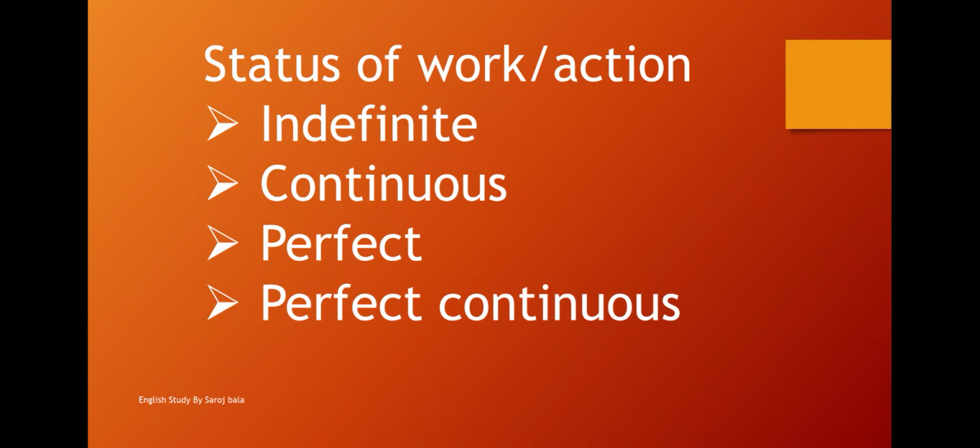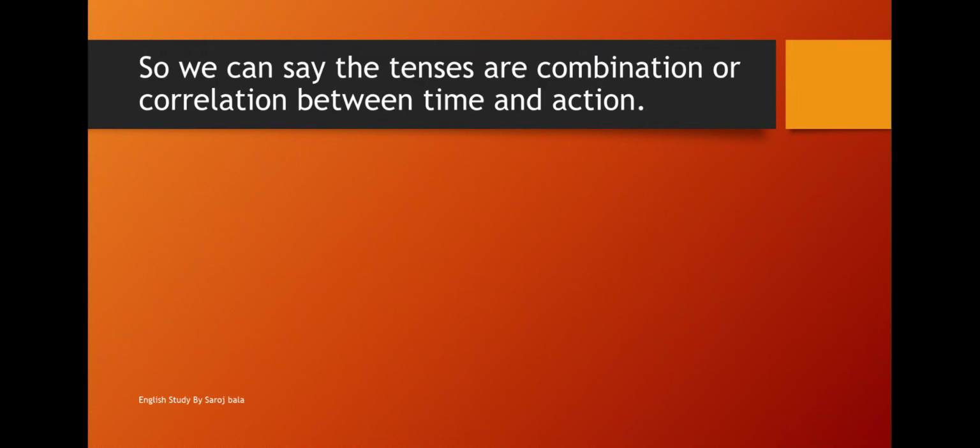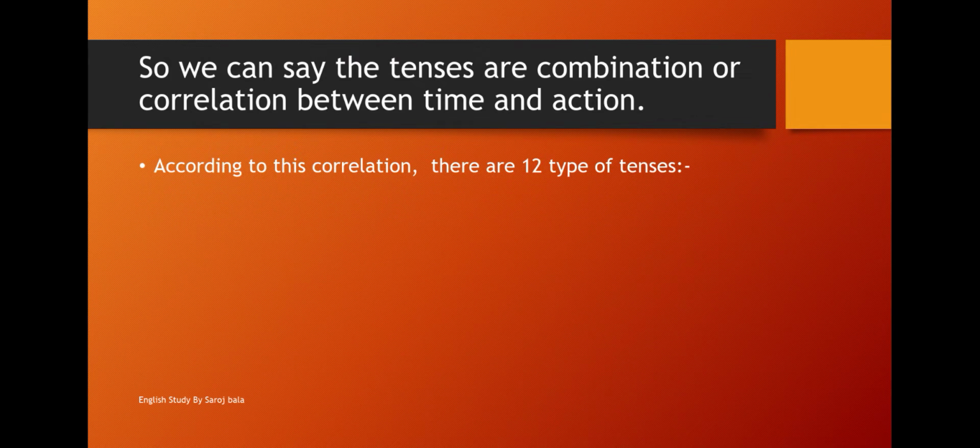The last one is perfect continuous tense. It tells about the status of work that started in the past but still the work is continuing. The work is not completed, it continues in present, past or future. So we can see the tenses are a combination or correlation between time and action. And according to this correlation, we can divide the tenses into 12 types.